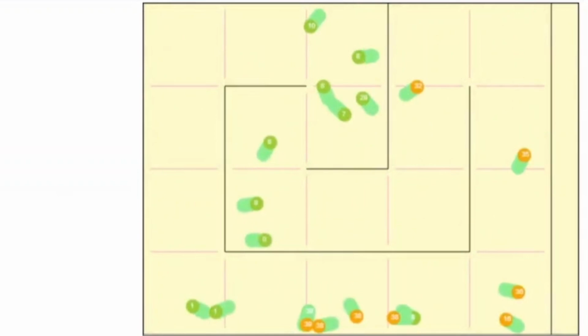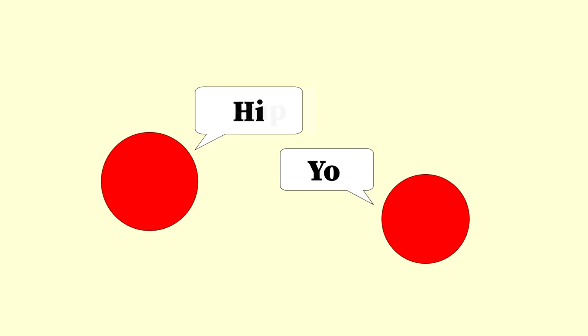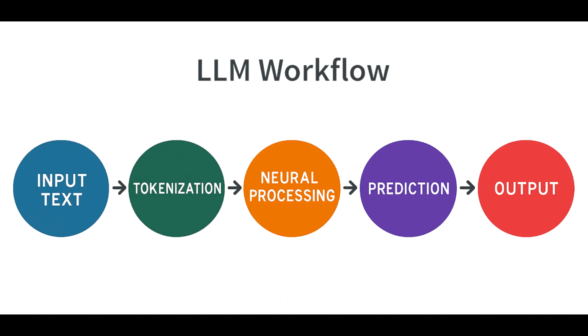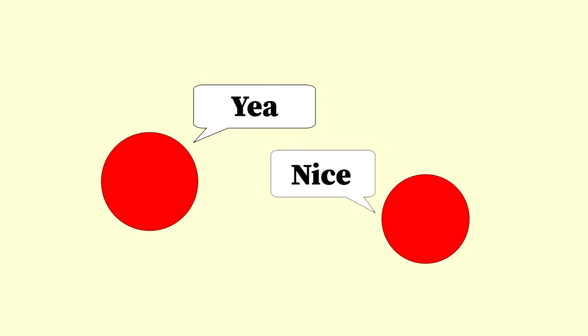The third layer of this project is called the cognitive layer. This is, I think, the most exciting one. This is where the agents start to communicate with each other, share information with each other, and learn from each other. And I will experiment with LLMs here, large language models. I will start with a basic example for this layer as well, just a casual, simple chit chat between the agents. And I'll keep coming back to this layer as well to make it more complex.